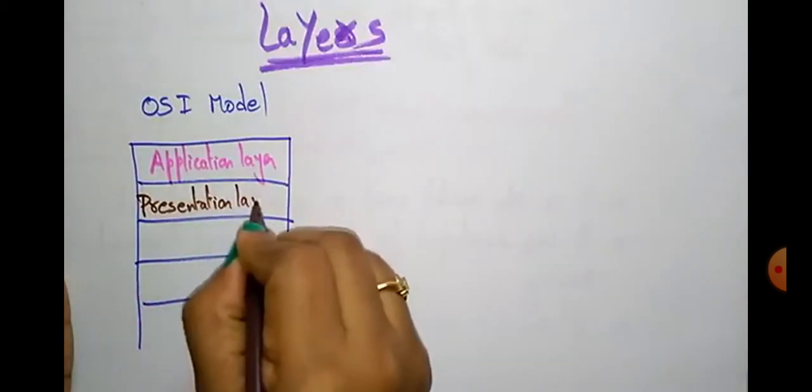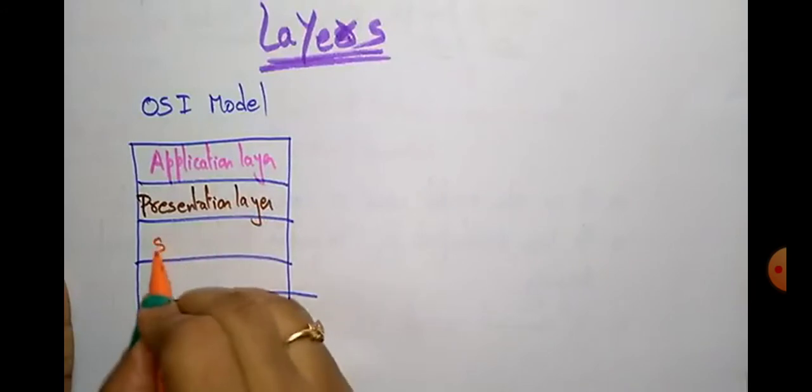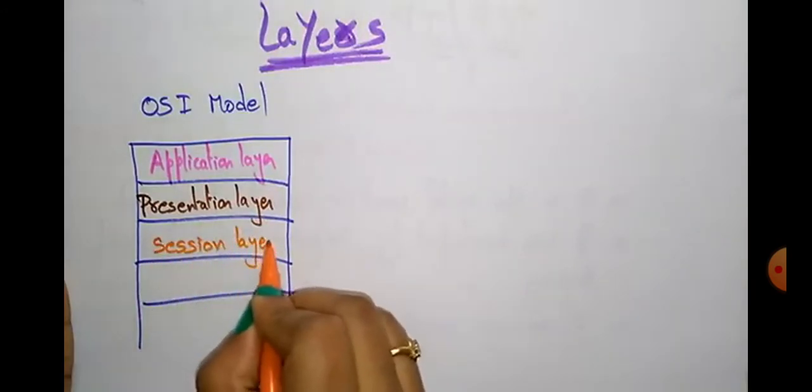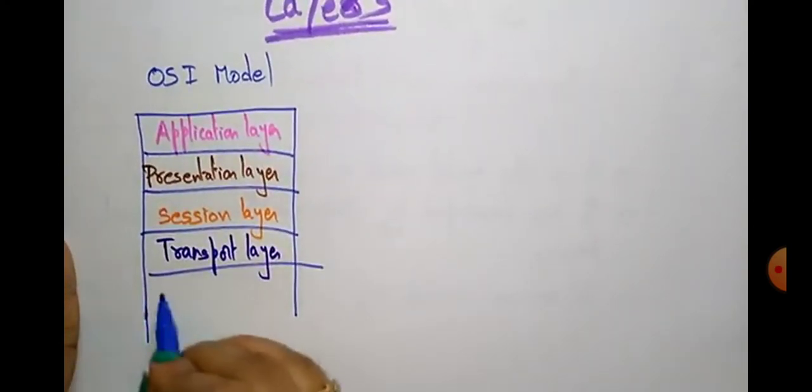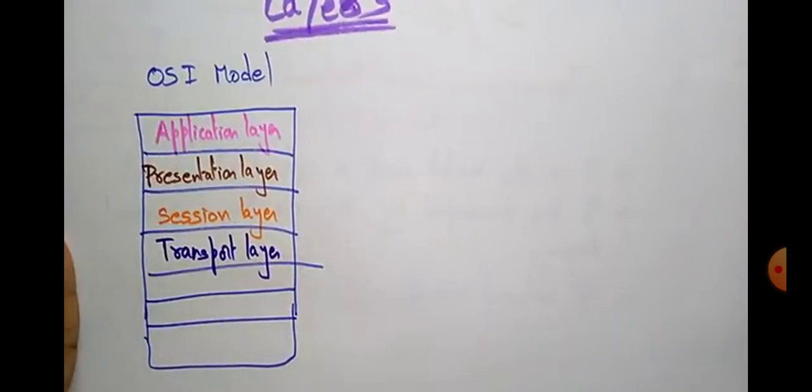One is the application layer, next the presentation layer, next the session layer, next the transport layer, next the network layer, the data link layer, and the final one is the physical layer.